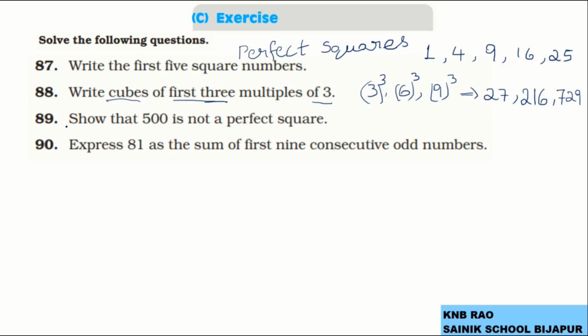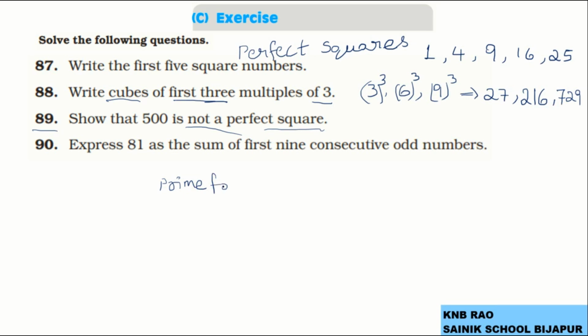So coming to the question number 89. Show that 500 is not a perfect square. So when you are showing it, you need prime factorization.